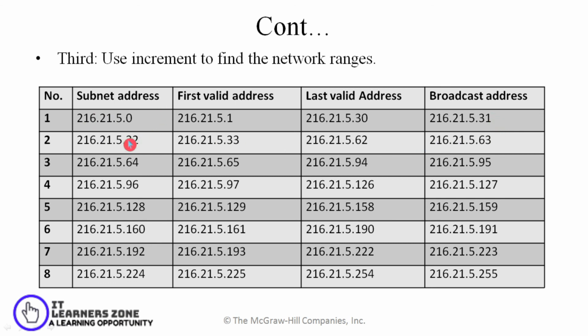Similarly, the second subnet would follow this 31. So the second subnet would start from 32, and again I would add another 32 to this. So 32 to 63. Then it continues from 64, and again I'll add 32 to it, so it becomes 95. In a similar way I would be calculating the subnet address, the broadcast address, and also the valid addresses that can be assigned inside the block to the hosts.